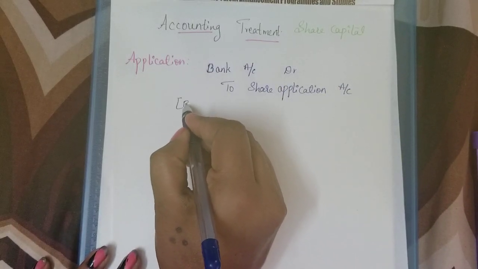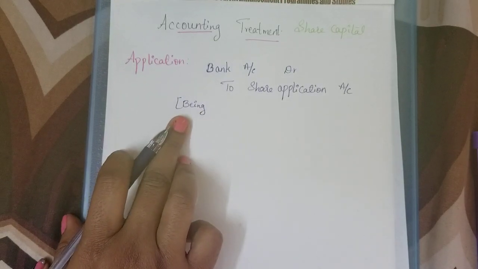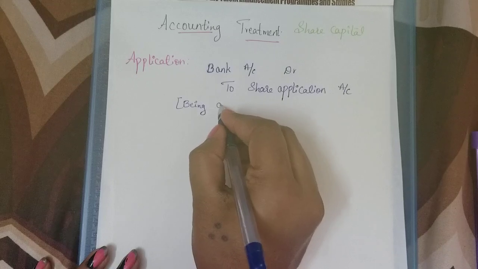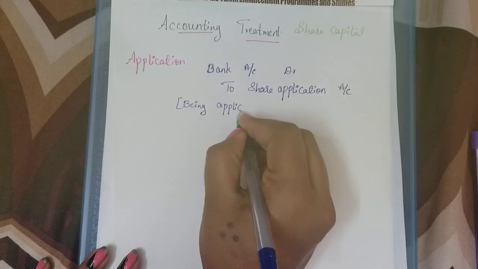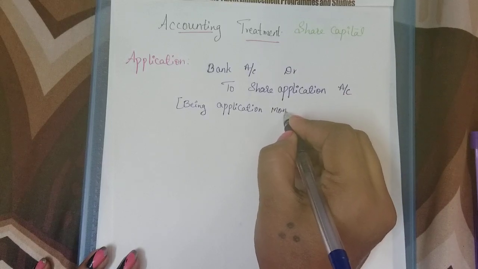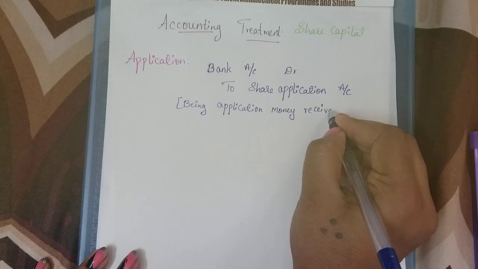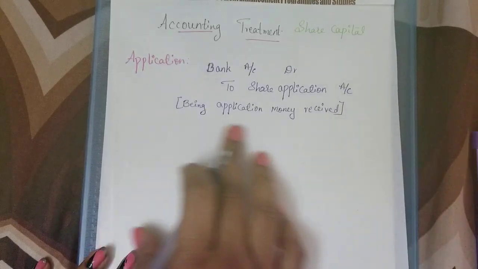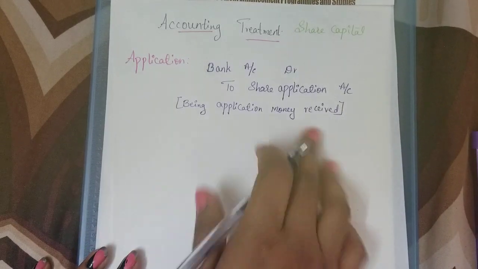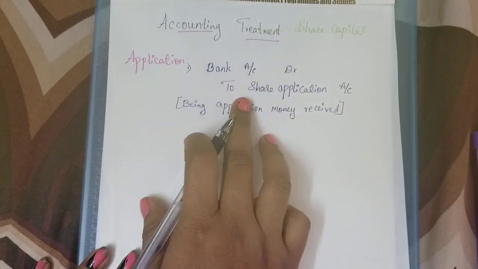For this you need to write the narration, which is very important. Starting the narration with being application money received. This will be the narration. So this is the first entry for application money received.